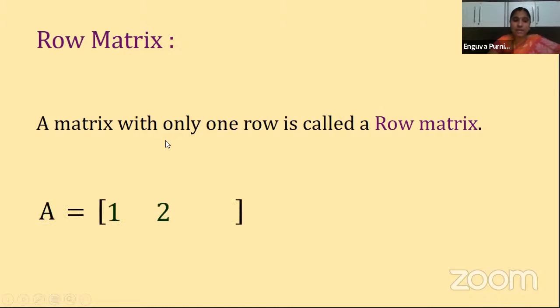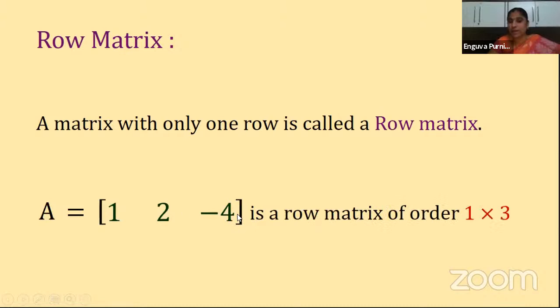Let us see an example. A is equal to 1, 2, minus 4. I'm taking the elements here. How many rows are there? One row is there. How many columns are there? 1, 2, 3. 3 columns are there. So it is a row matrix of order 1 by 3. Clear, children? So like this we can have any number of columns, 5 columns, 6 columns, 7 columns. But the condition is that it should have only one row. Then it is called a row matrix.